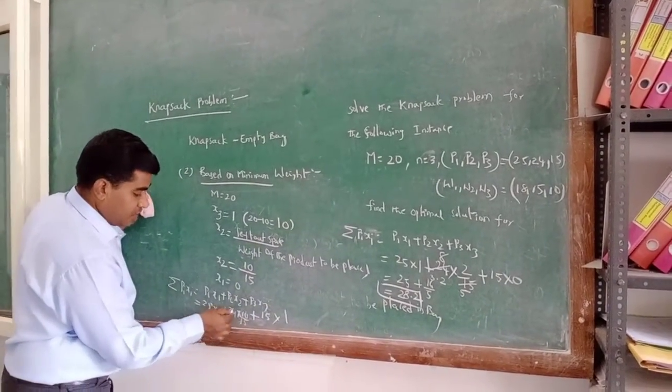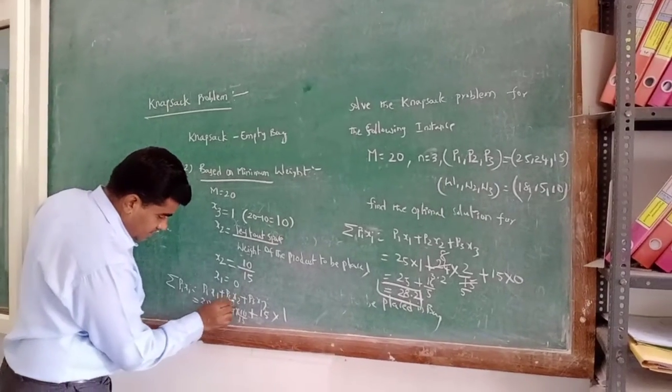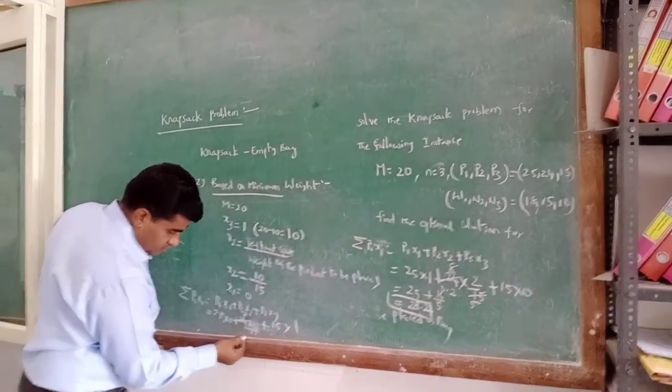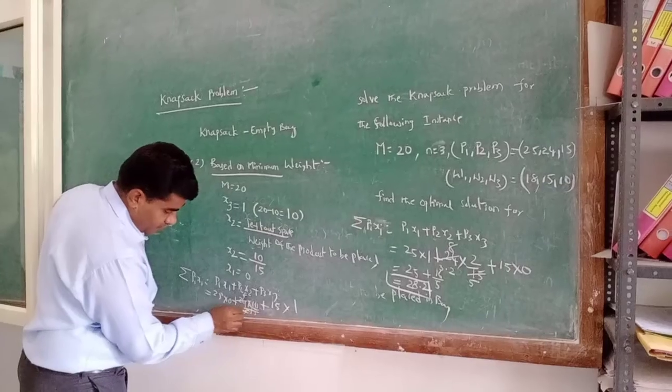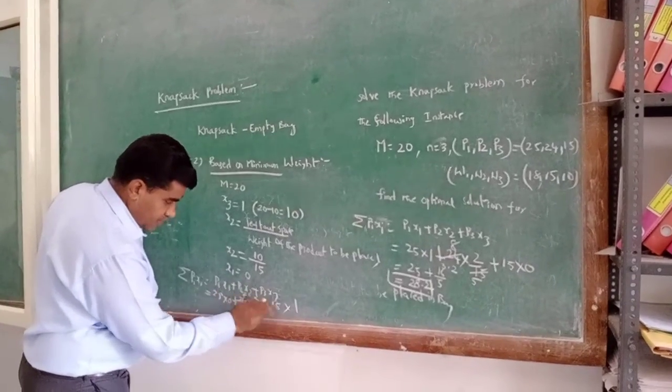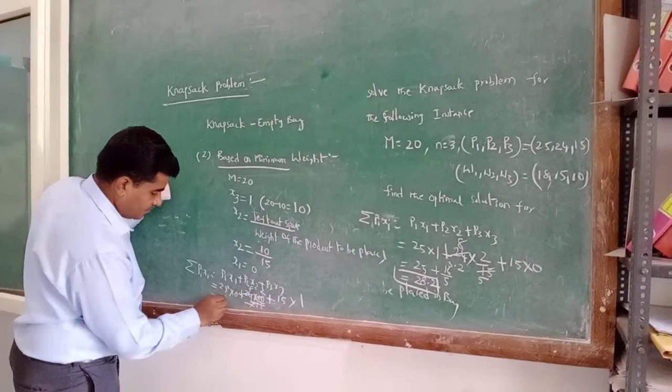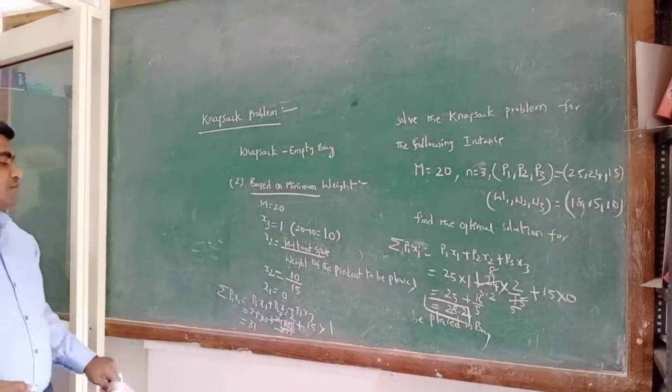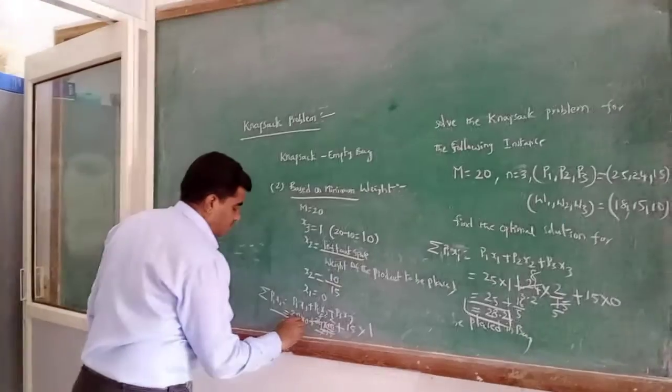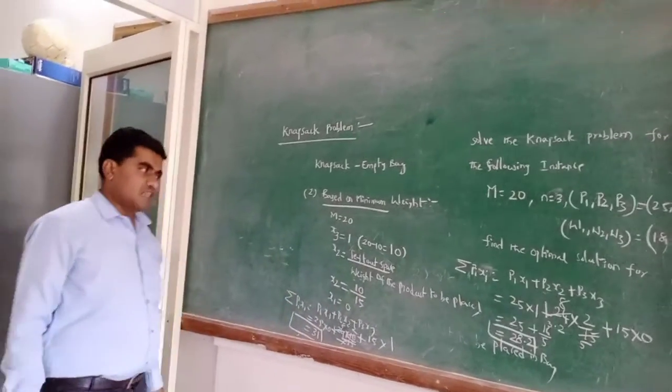So 16 plus 15, that is 31. So based on minimum weight, the profit is 31.